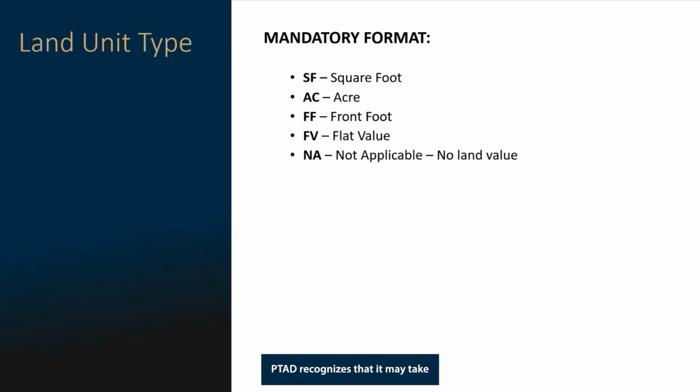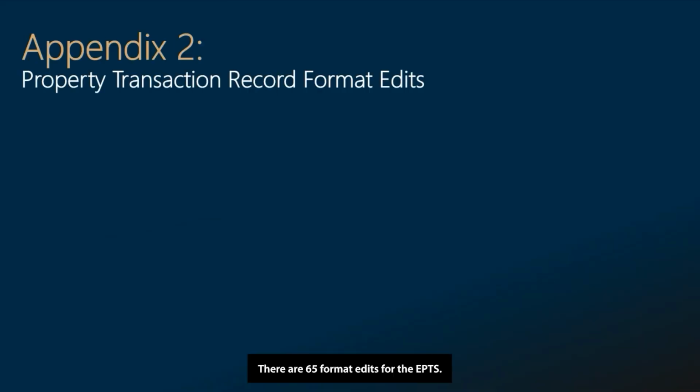PTAD recognizes that it may take at least 1 year for the CADs to comply with these two mandatory formats. Therefore, if a submission is rejected based on this criteria only, it will not be considered late until the February 2027 submission deadline. There are 65 format edits for the EPTS. The edits are clearly outlined in Appendix 2 of the EPTS manual. We will briefly review some of the common issues and the new requirements.